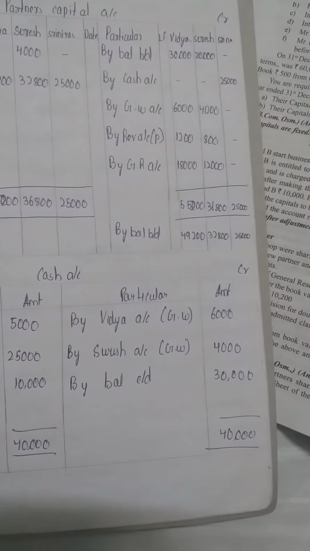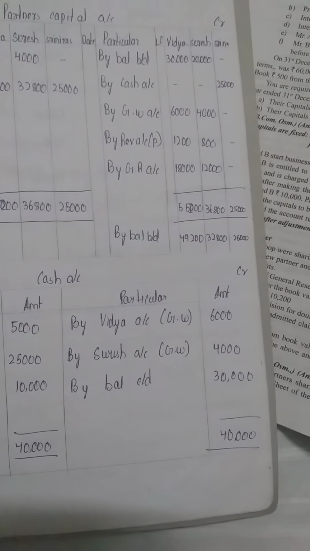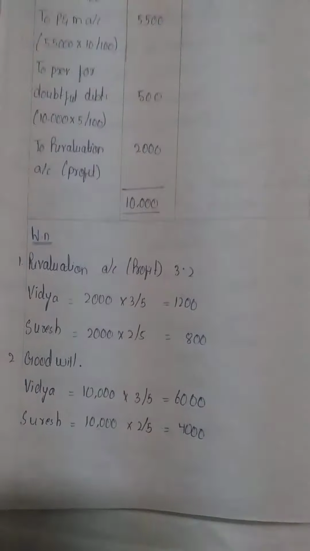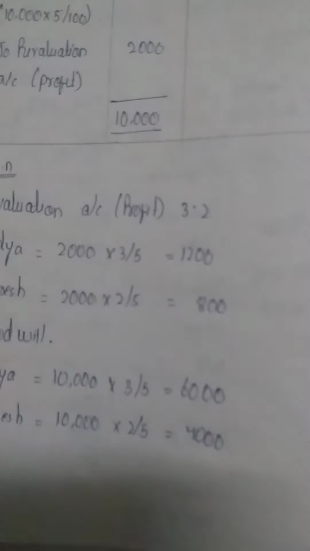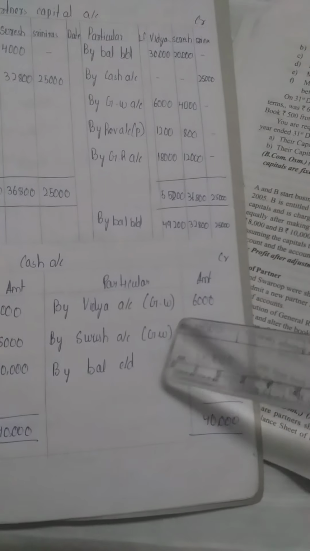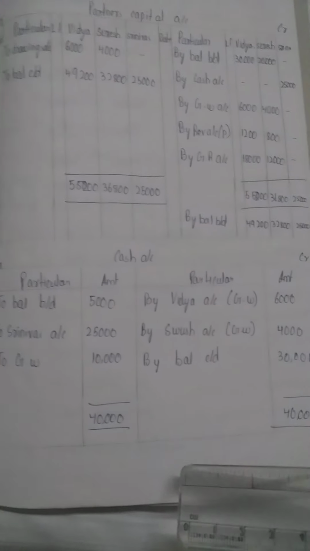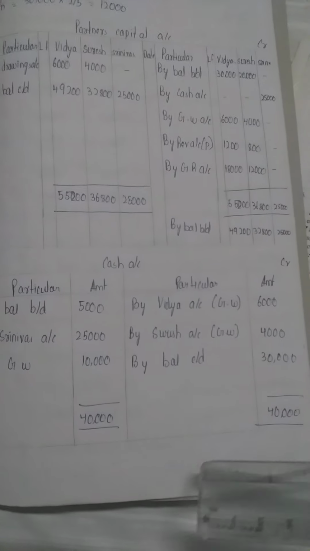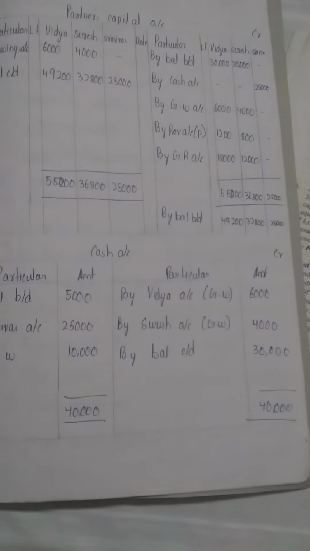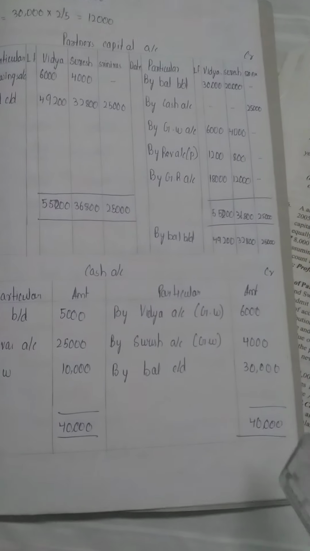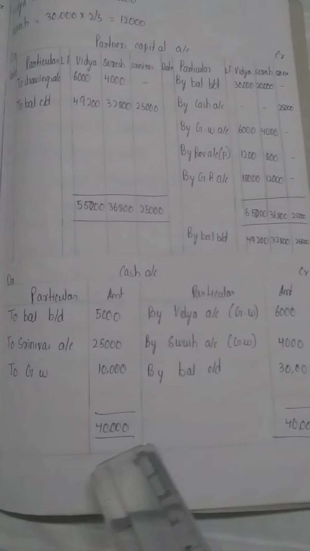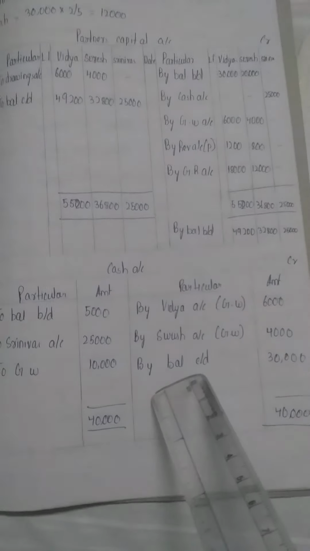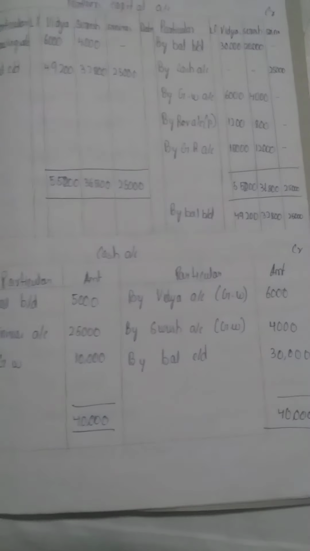Next, moving on to the credit side, by Vidya account goodwill. Goodwill amount we have to write. Here are the goodwill amounts, Vidya 6,000 and Suresh 4,000. So we have to write the same goodwill by Vidya account and by Suresh account. And after that we have to do the total. After deducting, we will get some lesser amount. If the amount is less on the credit side, then we write it here. If the amount is less on the debit side, we write it here. The balance carried down, we are getting 30,000.